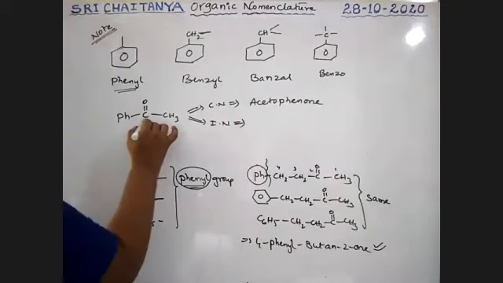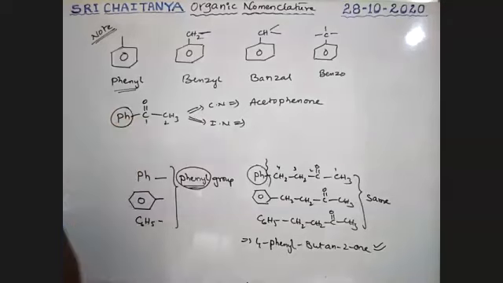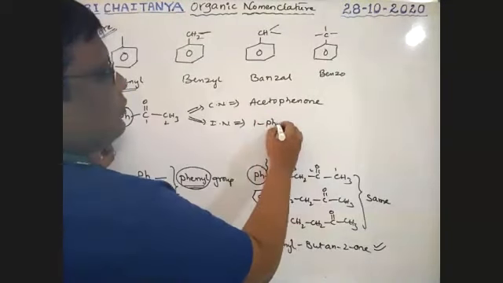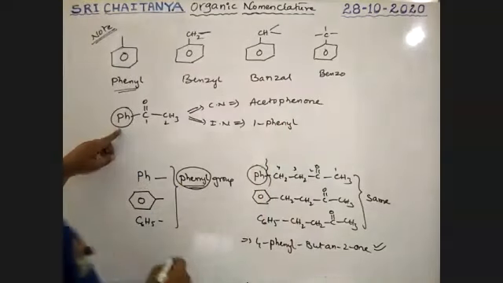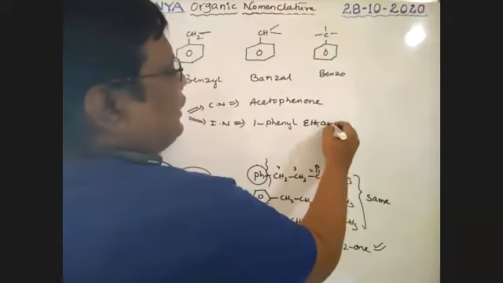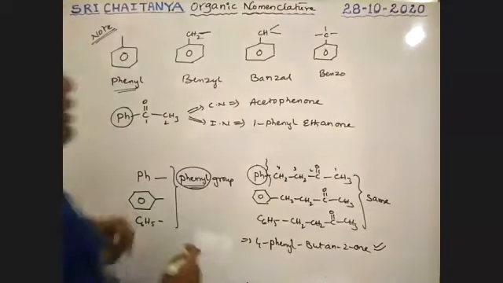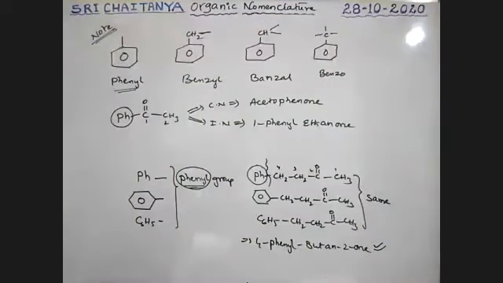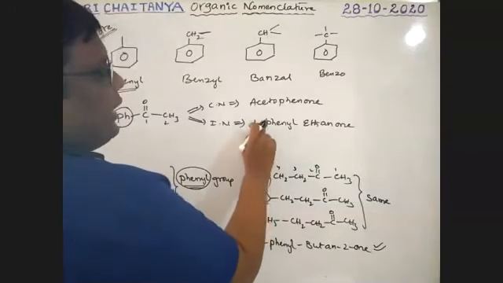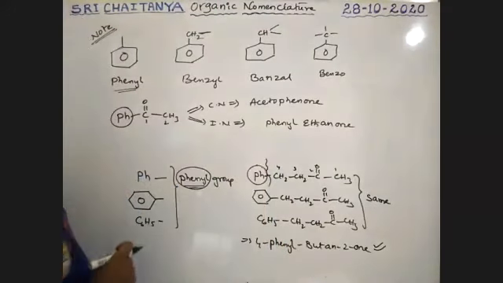See here, boys. It is 1, 2. It is a phenyl ring. Okay. So one phenyl, two carbons are eth, and one, so 1-phenylethanone, or simply phenylethanone, also used, boys. Phenylethanone or 1-phenylethanone. Next.